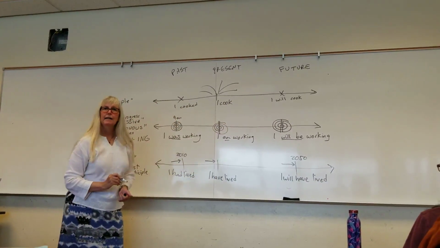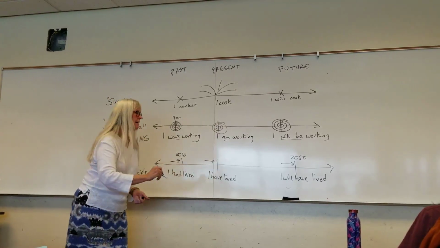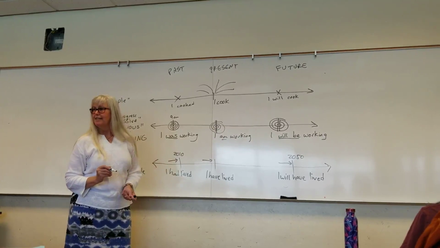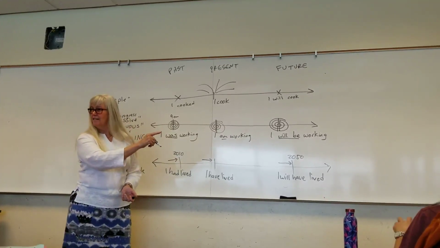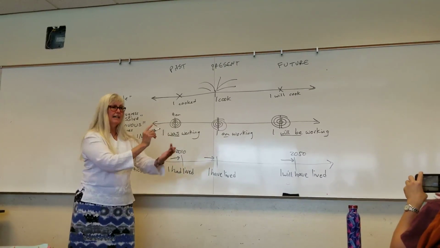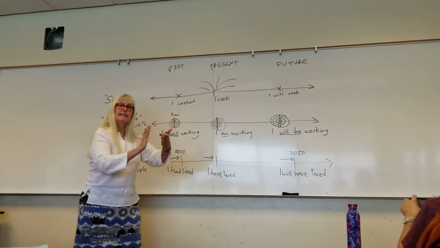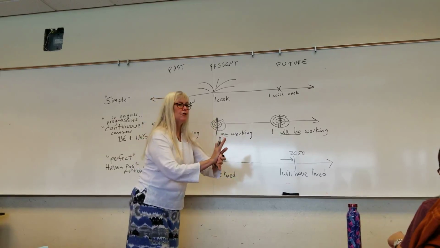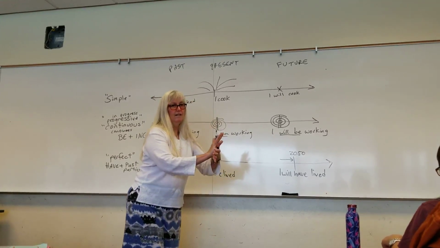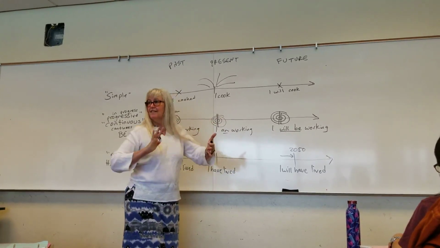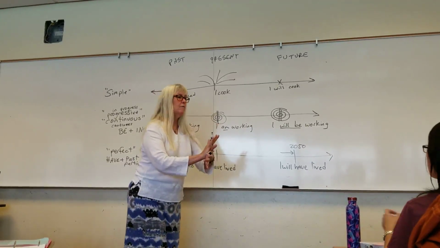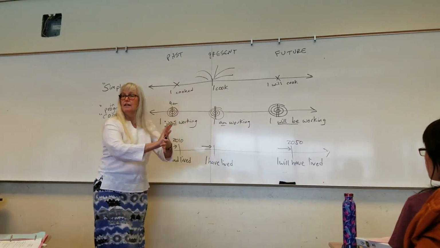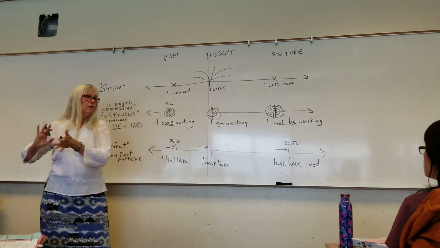So, before I die, I will have lived in 4 states and 2 countries. Before then. Before the time that I die, I will have done this. Before I go to bed tonight, I will have finished my homework. Before then. Before you get to my house, we will have eaten. Before then. Up to now. Up to past.